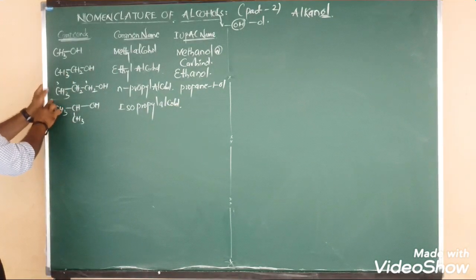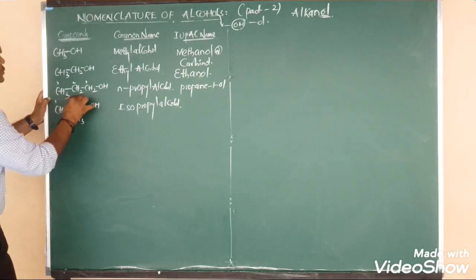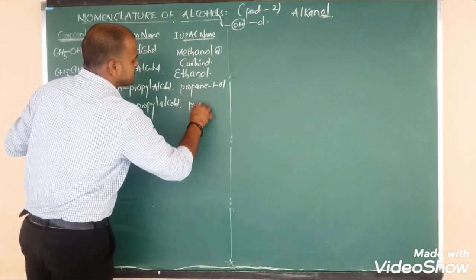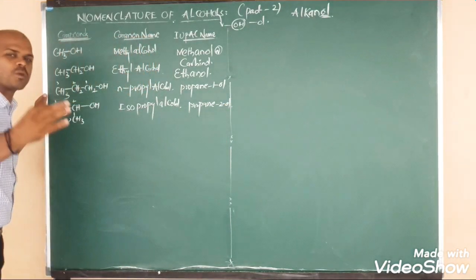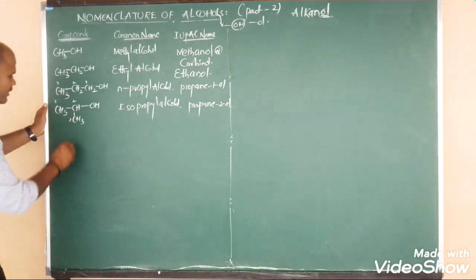For the IUPAC name, we can number from the left side or from the down side, and we get the same nomenclature: 1, 2, 3. So the IUPAC name is propane-2-ol, or 2-propanol. So the three-carbon nomenclature is over. Let us go to the four-carbon alcohols.